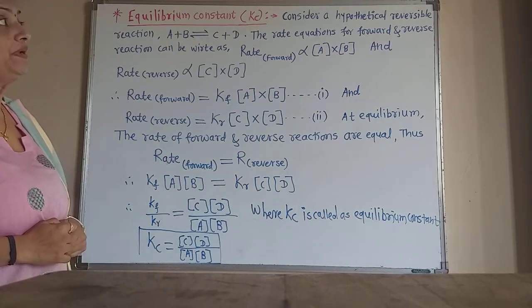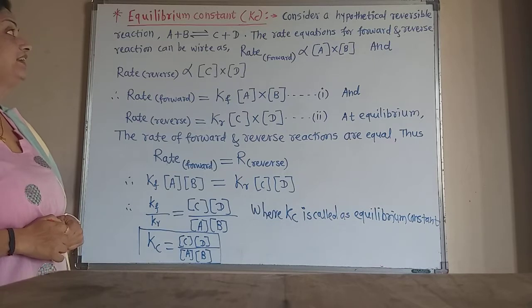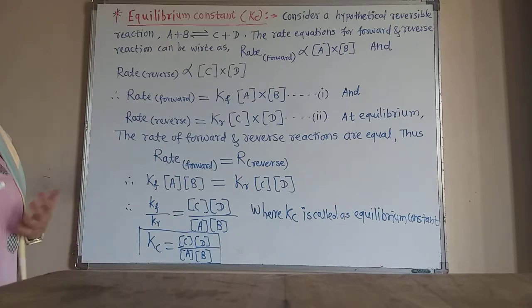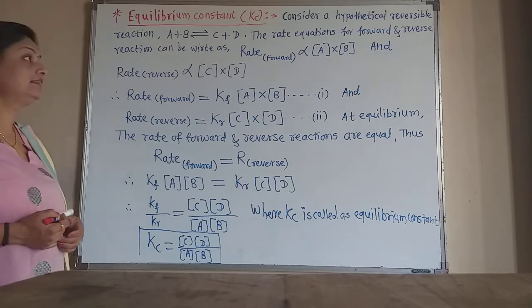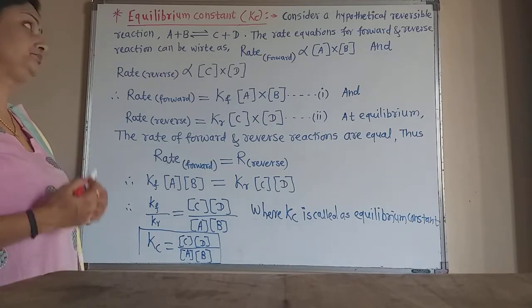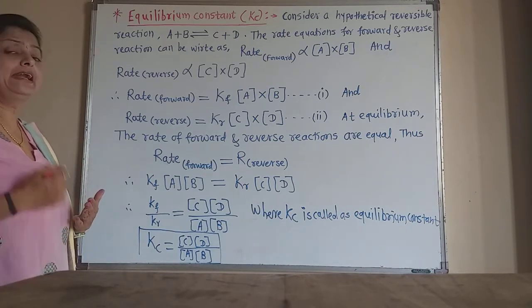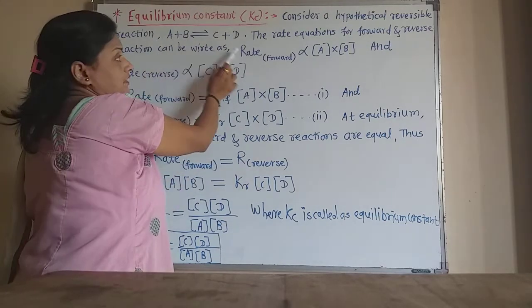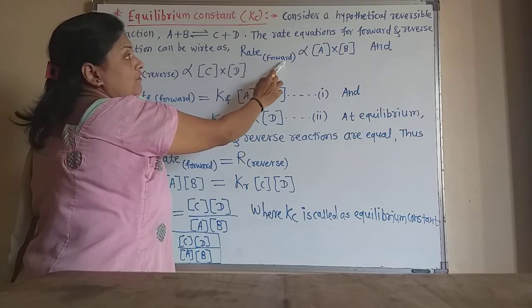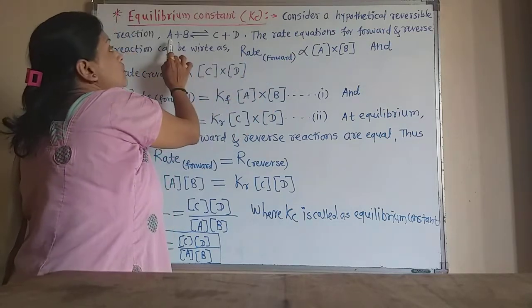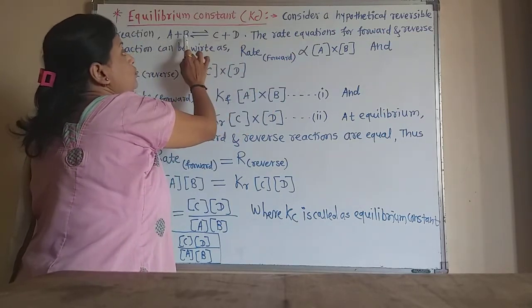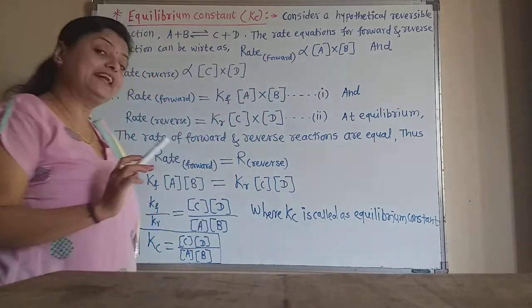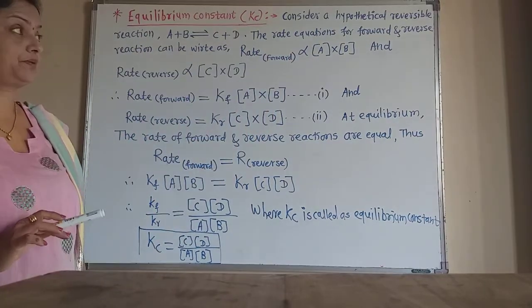Now the rate equations for the forward and reverse reactions can be given, from the law of mass action. The rate of the forward reaction is directly proportional to concentration of A into concentration of B, because they are the reactants of the forward reaction.